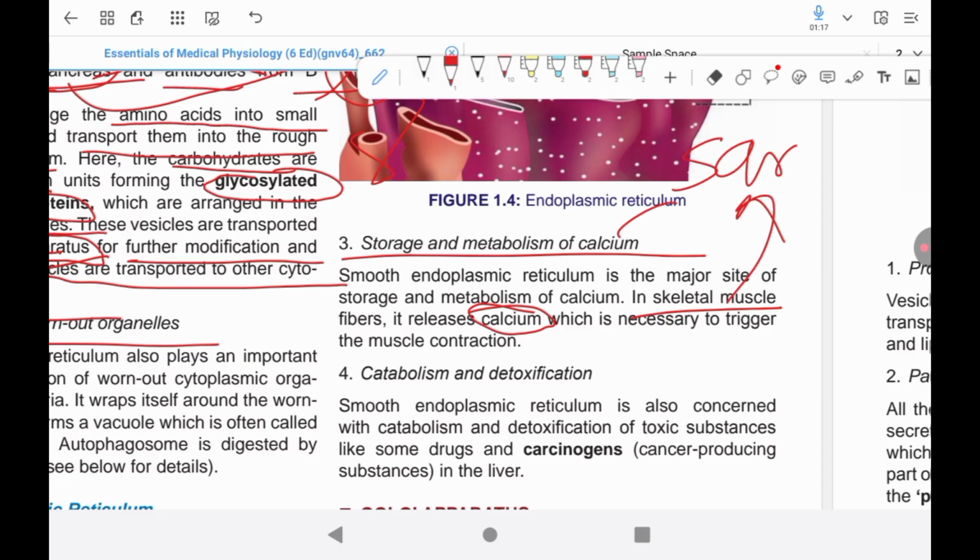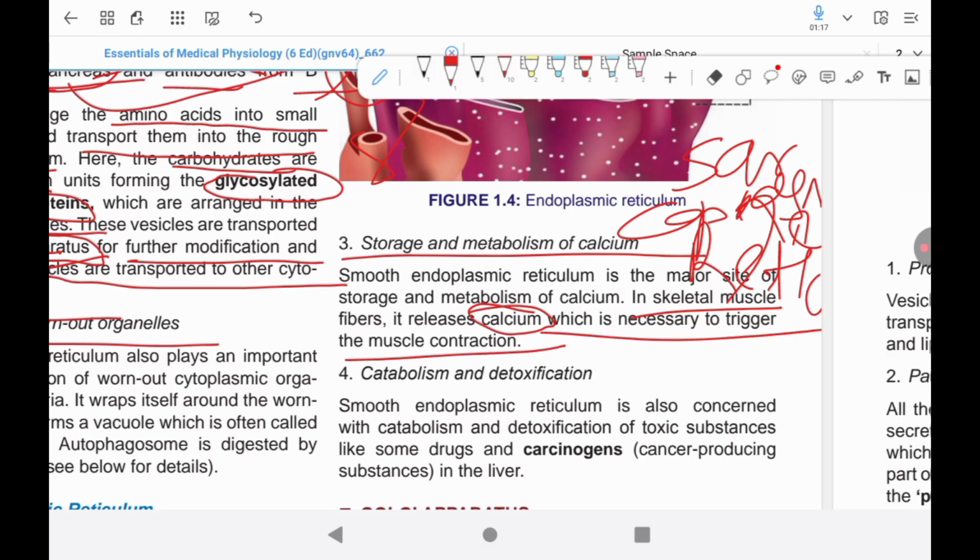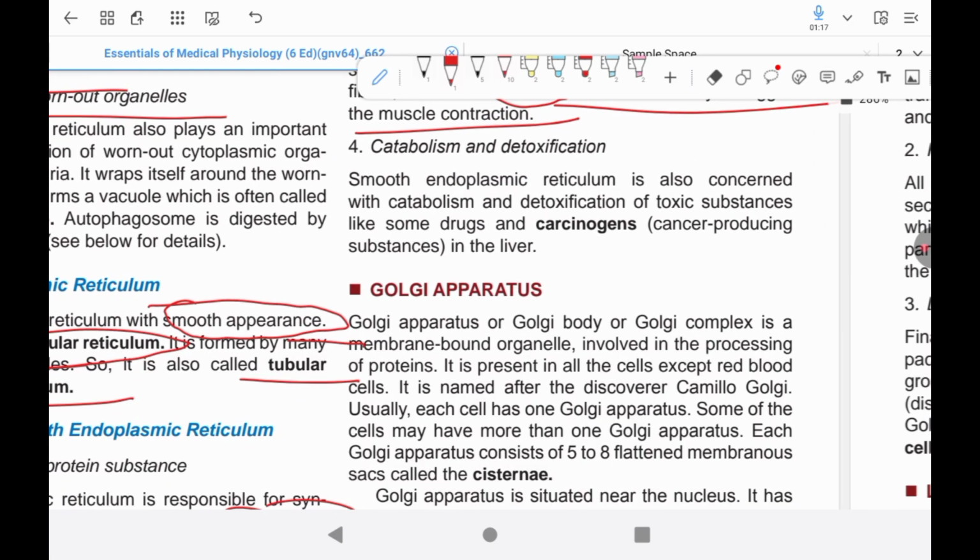The second function of the rough endoplasmic reticulum is the degradation of worn-out organelles. How does it degrade them?